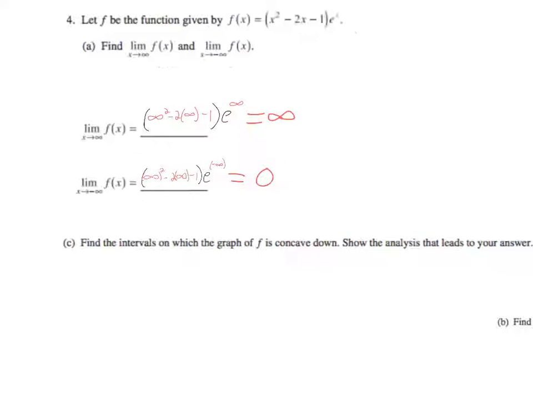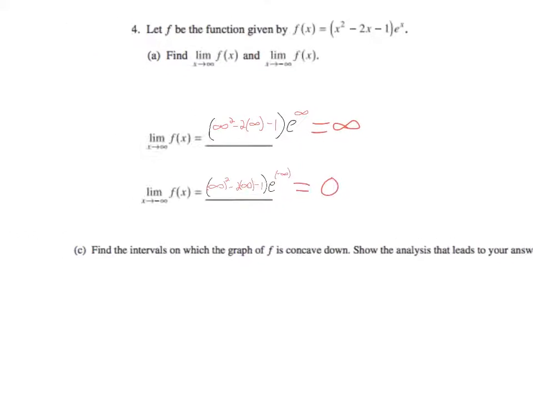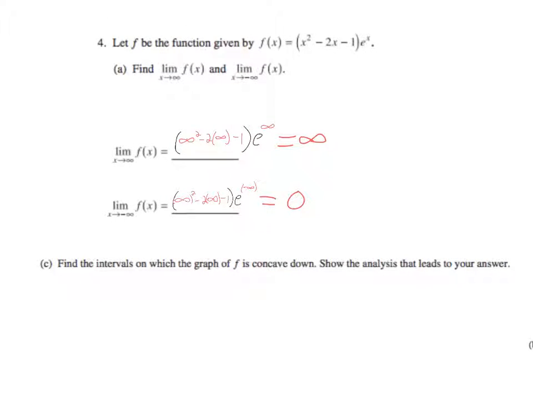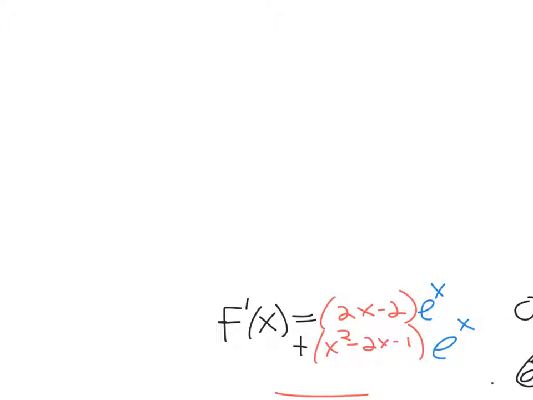So for part C of this problem, we need to find the intervals in which the graph of f is concave down. That means we need to find the second derivative, because it is concave down where the second derivative is less than 0. The rate of change of the slopes is less than 0. So this at the bottom of the screen was our first derivative. The second derivative is going to be calculated in much the same way.